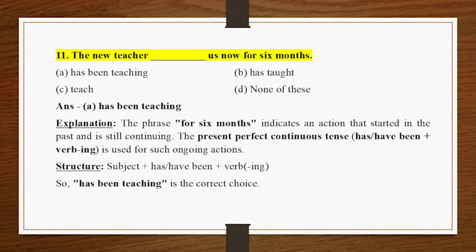11. The new teacher _ us now for 6 months. A. Has been teaching. B. Has taught. C. Teach. D. None of these. Answer A.